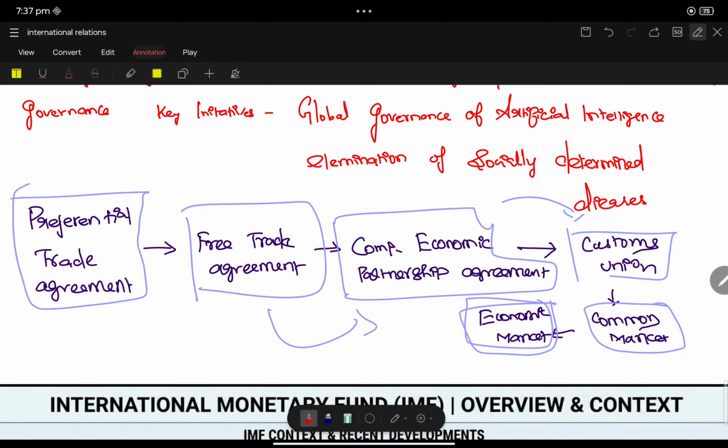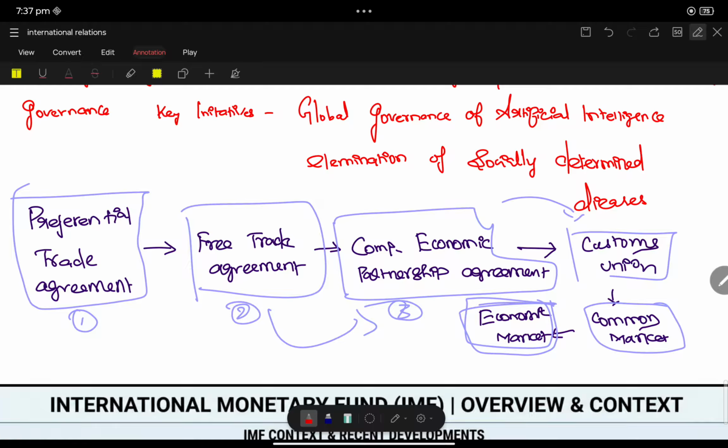This is one of the most important things you should see here. You should know the stages of trade. This is first, this is second, this is third. Free trade agreement is just the second stage. It's not the ultimate stage. Which is more powerful?